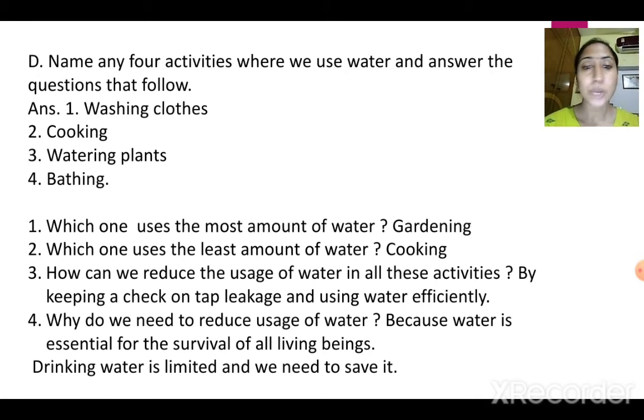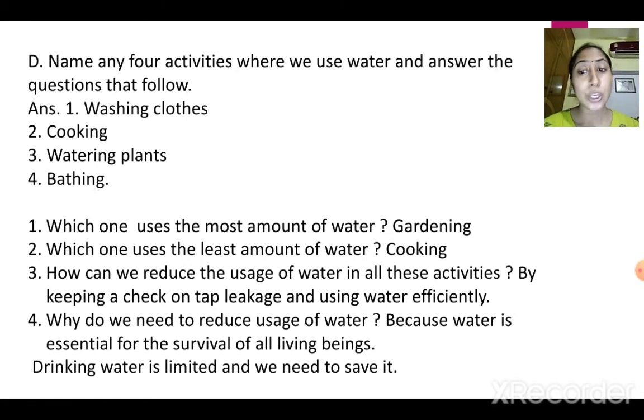So you can write gardening, you can write bathing. If there are a lot of family members in your house, you can write bathing also. If there is no garden, then there is least consumption of water for plants. So the answer depends upon you. You can write according to your wish. Which one uses the least amount of water? So I think cooking needs the least amount of water. Washing clothes also needs a lot of water, right?